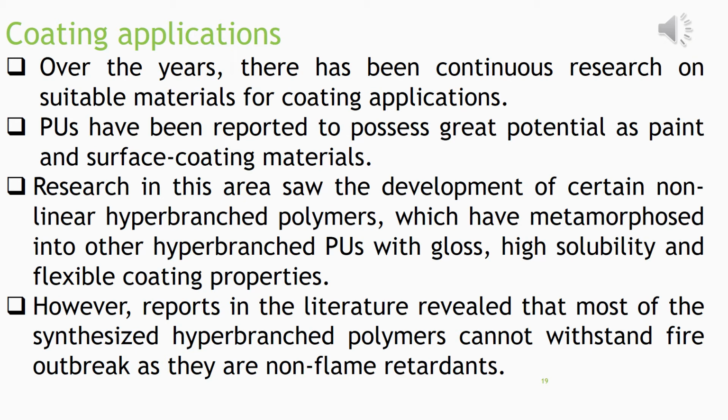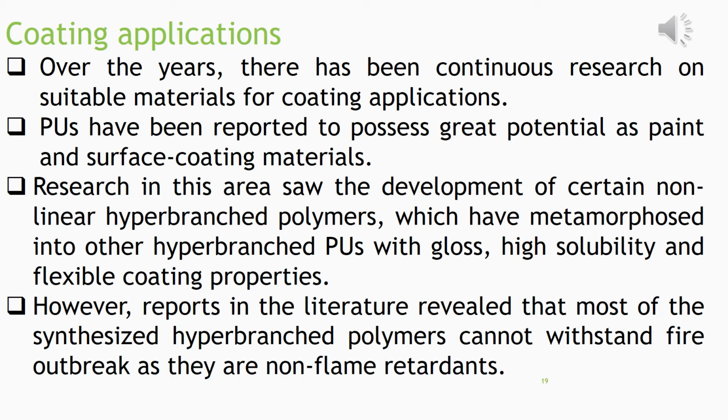Now, there were certain non-linear hyperbranch, extensively branching polymers that have been metamorphosed, meaning converted, like the conversion of a larva to an adult. That means they have been converted, matured, into hyperbranch PUs, and those hyperbranch PUs have very good gloss, high solubility, and flexible coating properties.